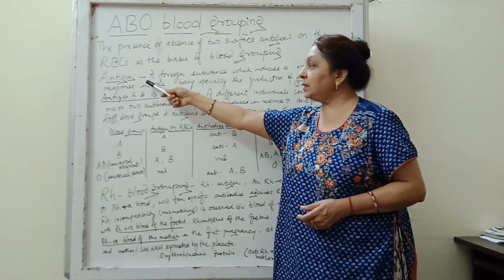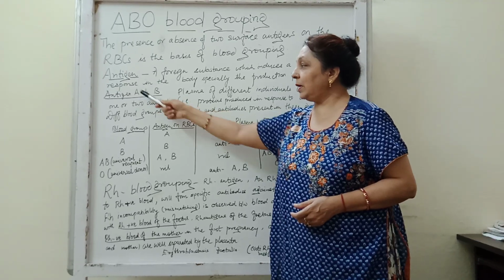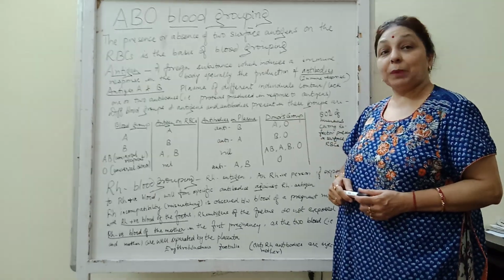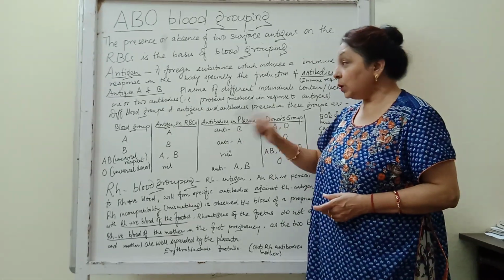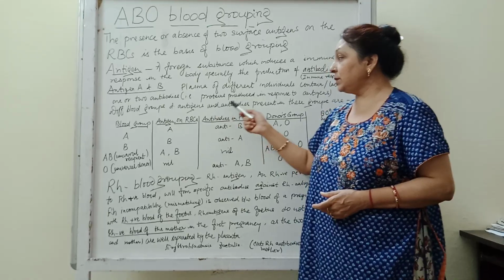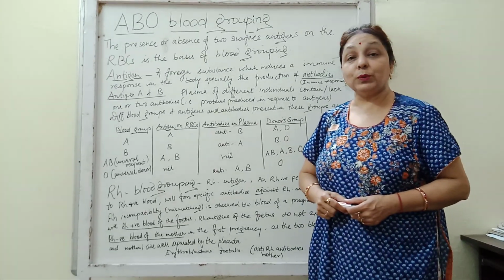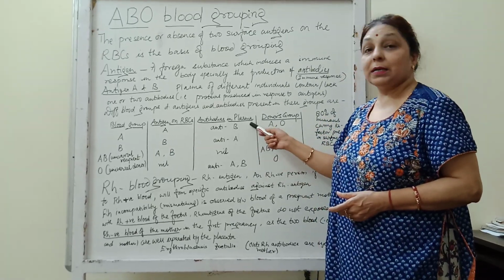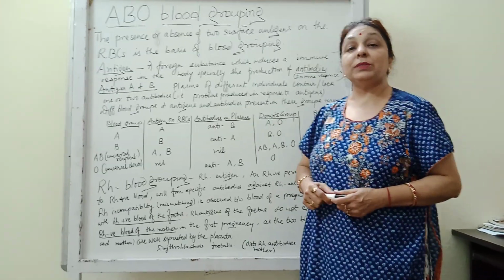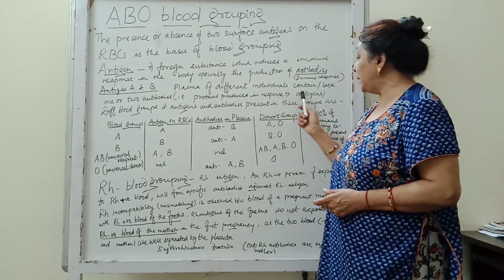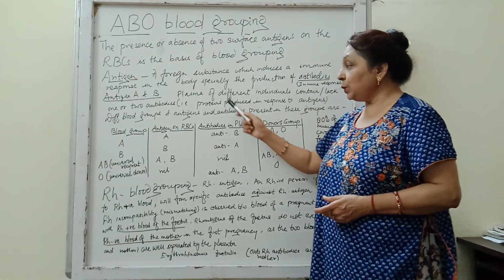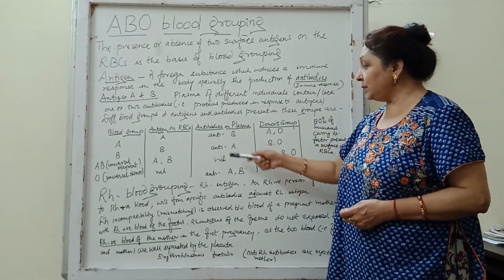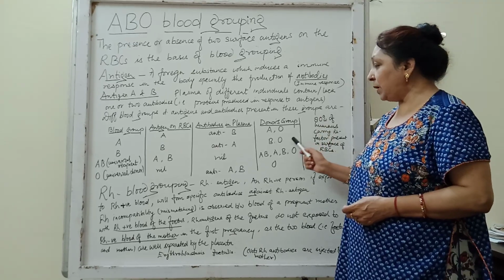Then antigens are of two types, antigen A and antigen B. Now all the different individuals, their plasma might contain or might not contain one or two antibodies. These antibodies, I told you, are the proteins which are produced in plasma in response to certain antigens. So we can say the antigen and the antibody are present in these different blood groups.